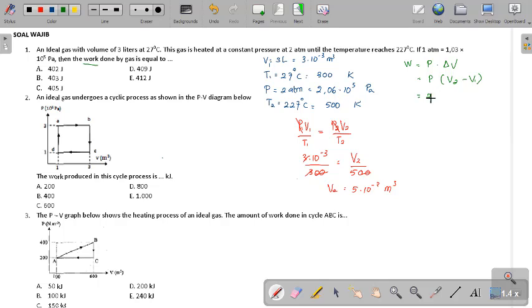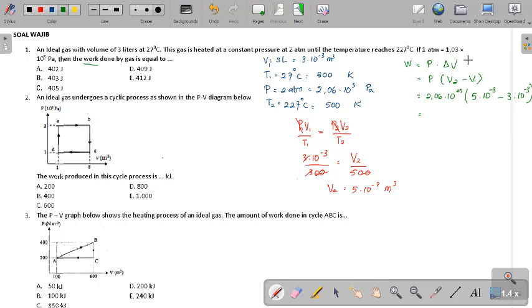Pressure is 2.06 times 10 to the power of 5. The second volume is 5 times 10 to the negative 3 minus 3 times 10 to the negative 3. Alright, just put the number.